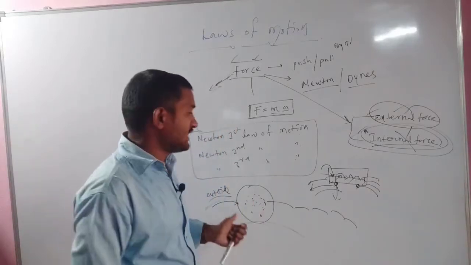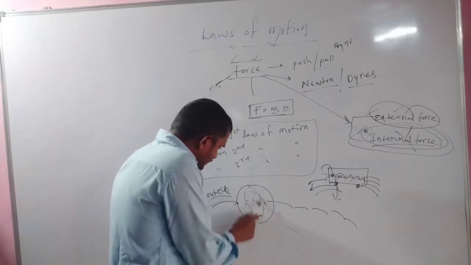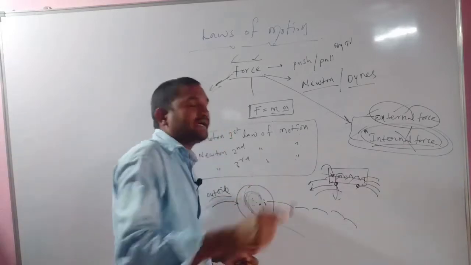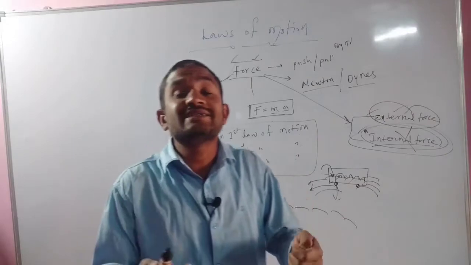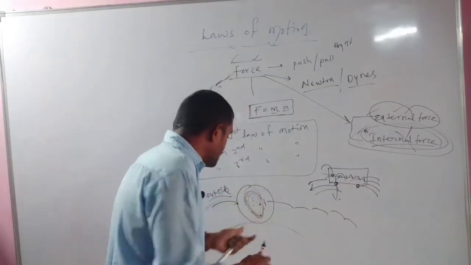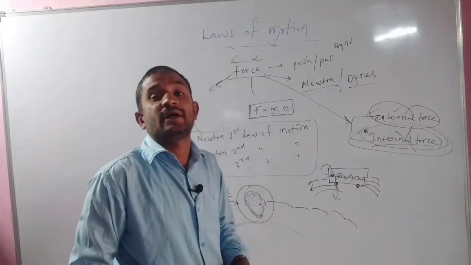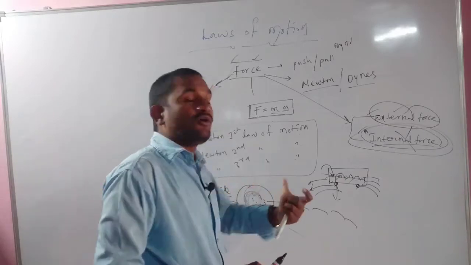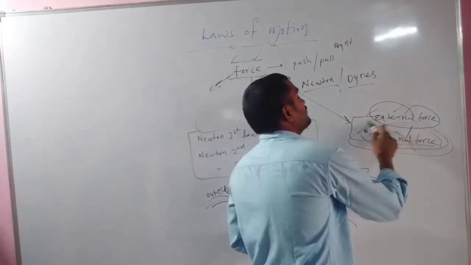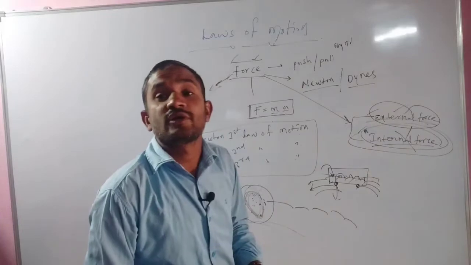External force. If you apply an internal force, which is present inside, there is no chance to change its position. We have to keep that in mind. To change any object's position, we have to apply which force? Only external force.